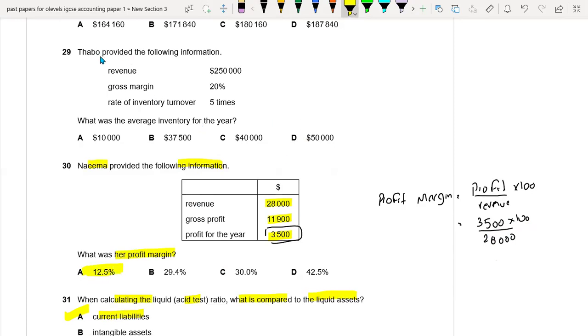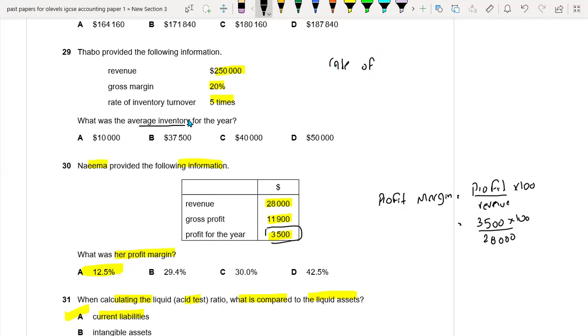29. Thabo provides the following information. Revenue is 250,000, gross margin is 20%, and rate of inventory turnover is 5 times. What was the average inventory for the year? Let's find it out. First of all, we will be using the formula of rate of inventory turnover, because they're asking us to find out the average inventory.